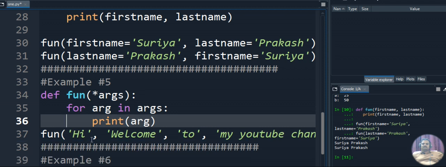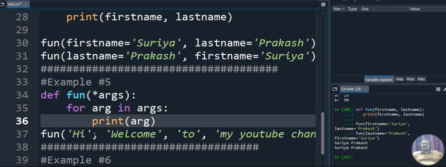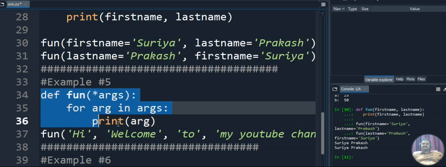So we are passing different strings to the function as parameters, and inside the function we are using a for loop to retrieve each substring. Wherever we have a comma, the particular parameter will be retrieved and displayed as output. So let's execute this particular code.